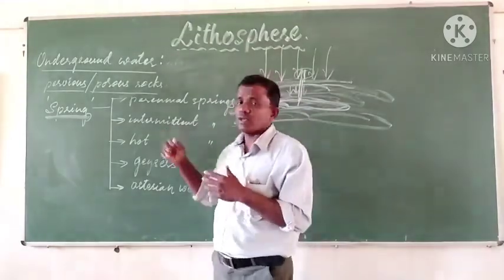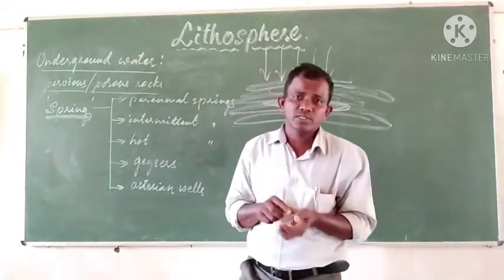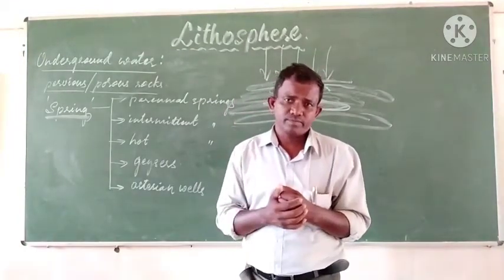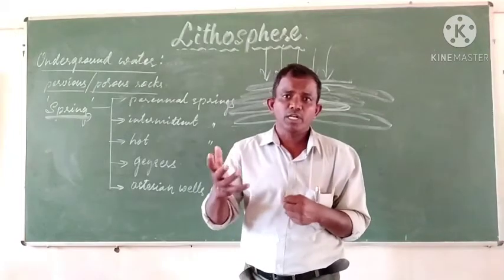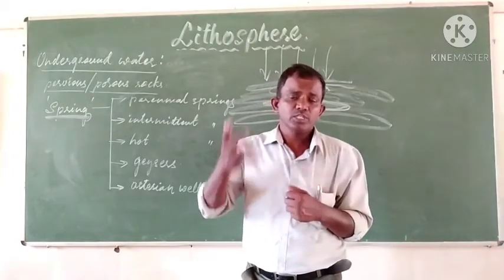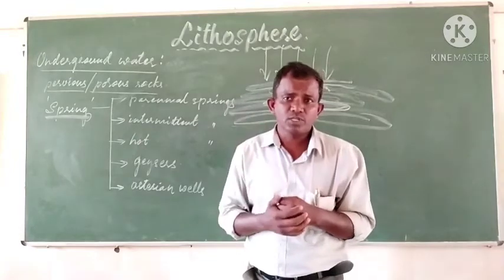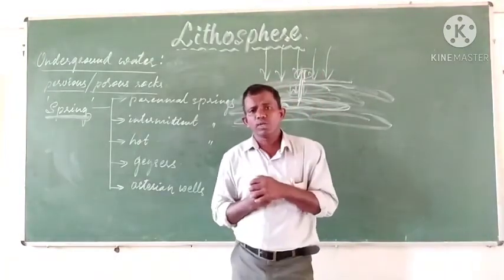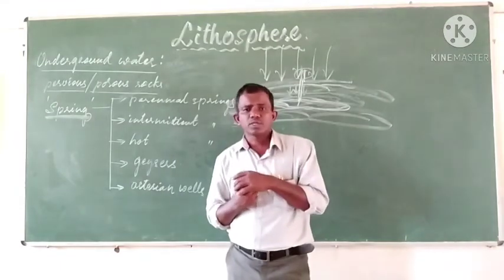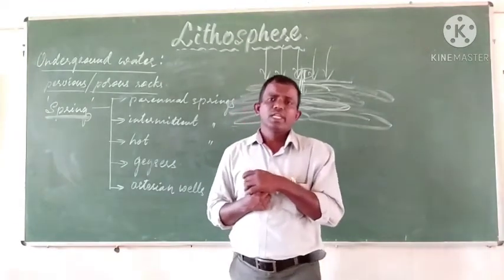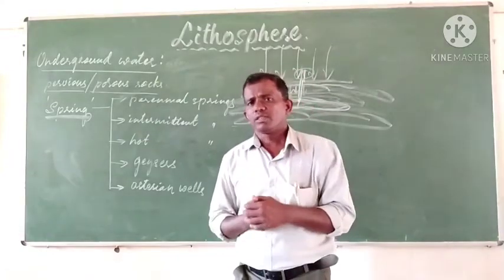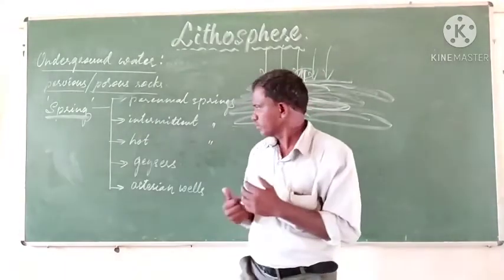Hot springs are springs where hot, warm water comes out naturally. Usually such hot springs are found near volcanic regions. Hot springs are also called thermal springs.